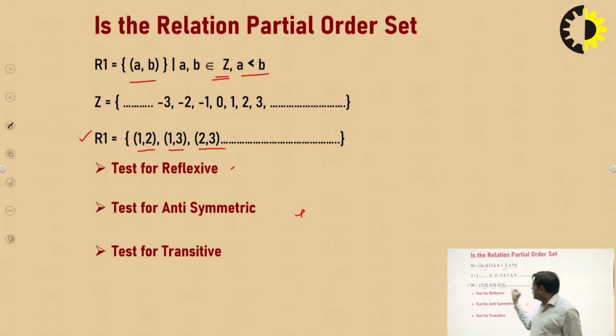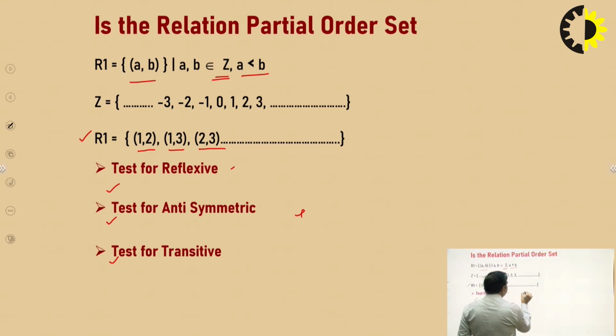This type of element it will hold. Now we have to check the conditions of reflexivity, antisymmetry and transitivity, because for a partial order set, or poset, these three conditions must hold. So for reflexivity, it should have (A, A).